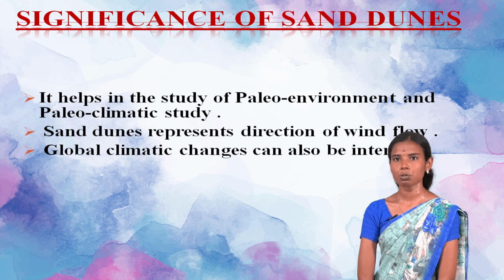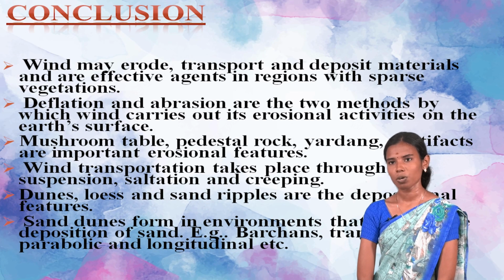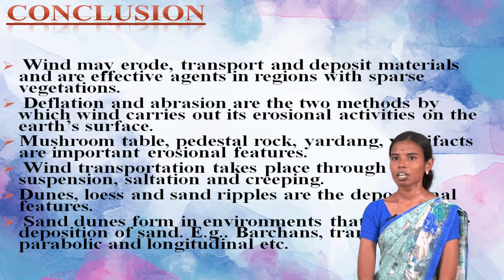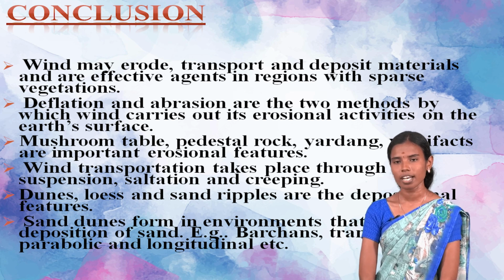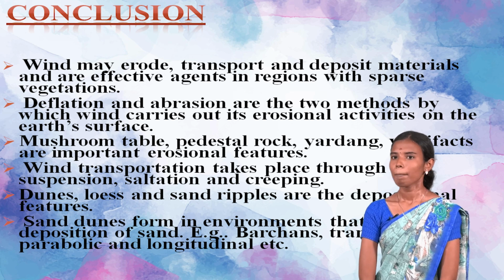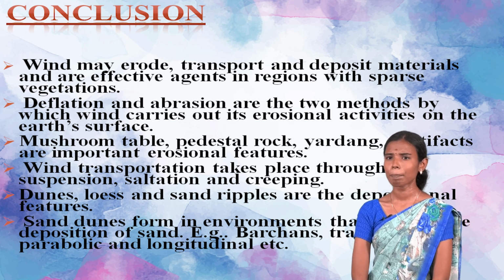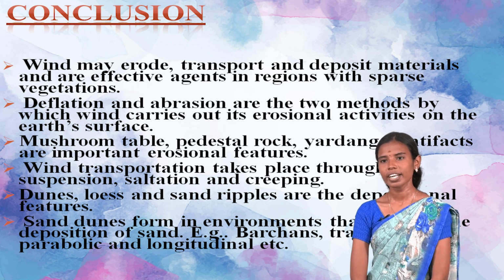Finally, the conclusion. The wind may erode, transport and deposit material, and is an effective agent in regions with sparse vegetation, that is devoid of vegetation. The deflation action and the abrasion action are the 2 methods by which wind carries out its erosional activities on the Earth's surface. Mushroom tables, pedestal rocks, yardangs, ventifacts, and inselbergs are important erosional features. Wind transportation takes place through suspension, saltation and traction.